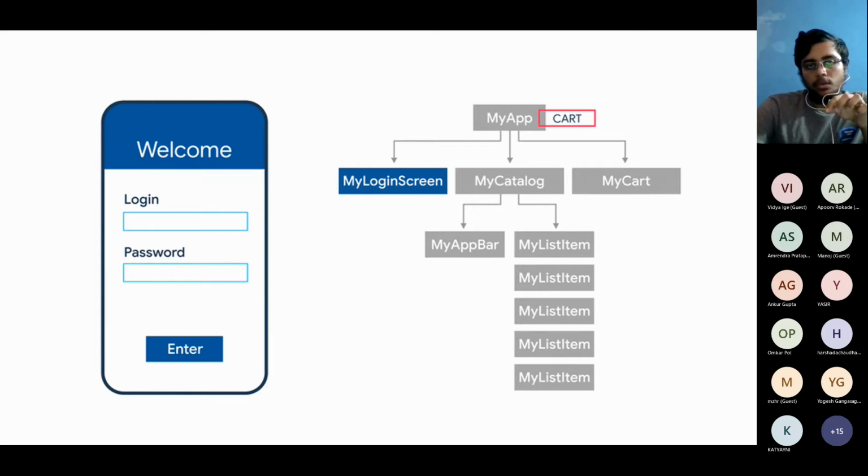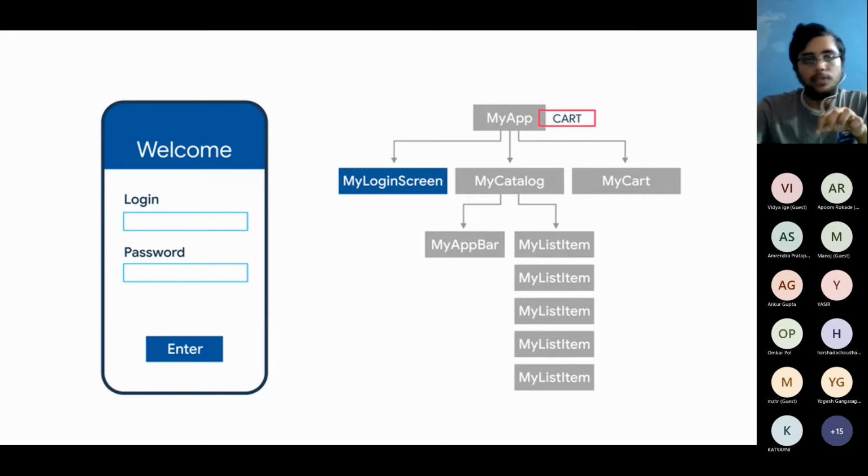So after you enter my login screen, you move on to my catalog, which has an app bar and a list of items. Then after this you go to the cart and then to this third screen. So this is a flowchart representing how we are navigating between different widgets in Flutter. This is a top level widget and there are sub hierarchies of widgets below it. A very simple example of how, in a flowchart way, widgets might change in a Flutter application. Okay. So what more can we do in Flutter, right?